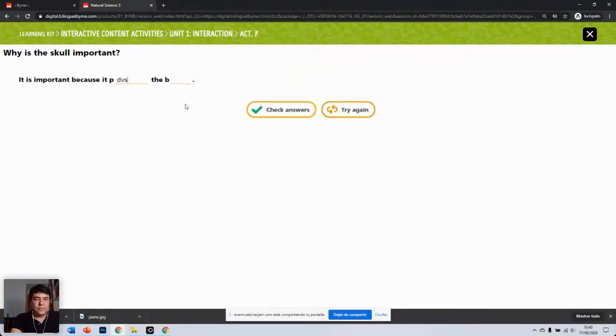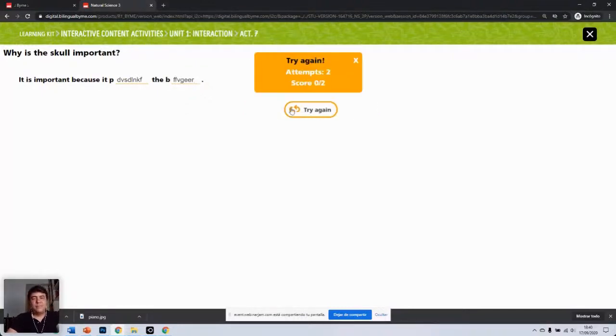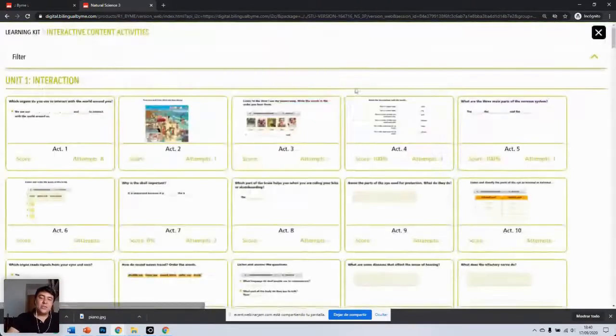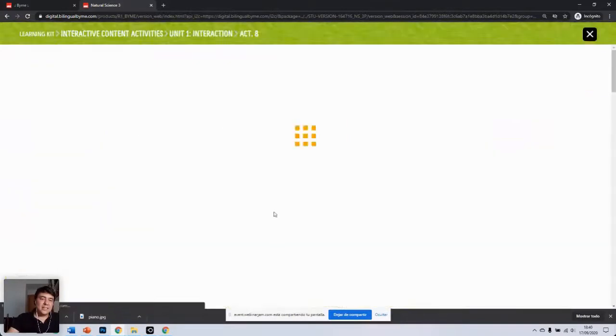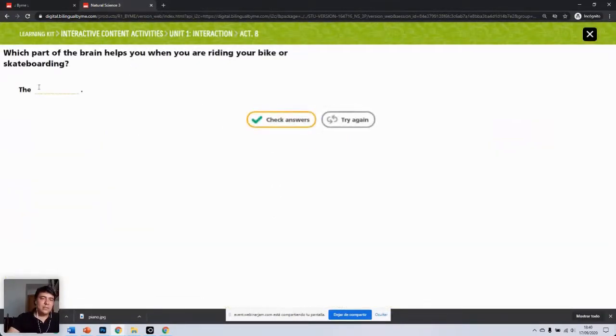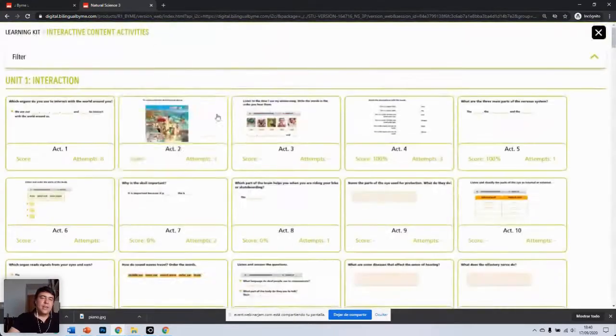So let's get it wrong this time. I've attempted this twice, and this time I got 0 answers right. So that's what this student has done. They've done these exercises. Let's do exercise 8 as well. The head, which will be wrong. Okay, etc. Right. So we've got this. So this is a student that has been assigned to a class.